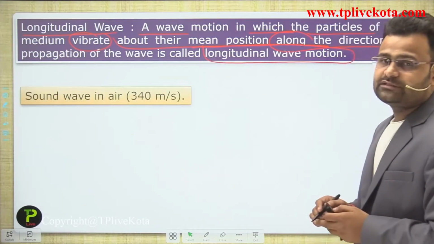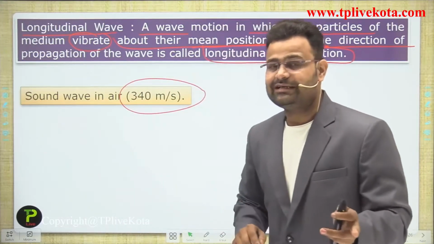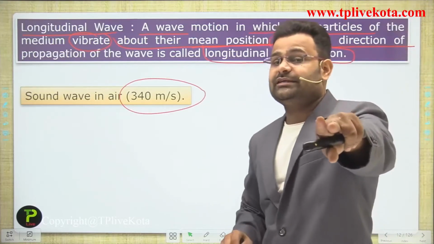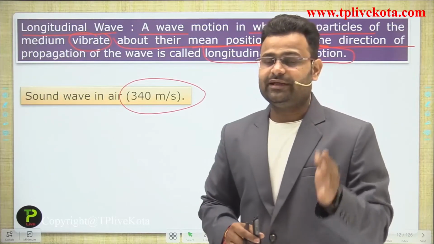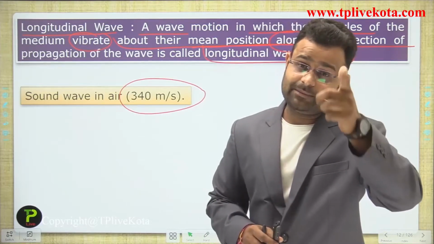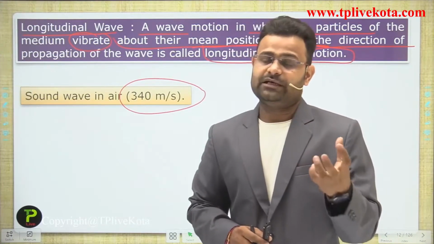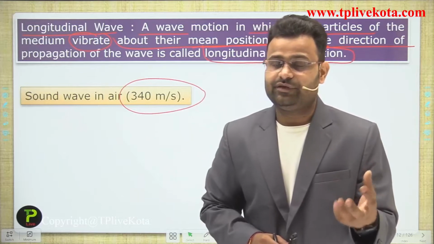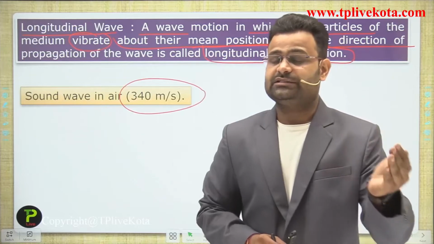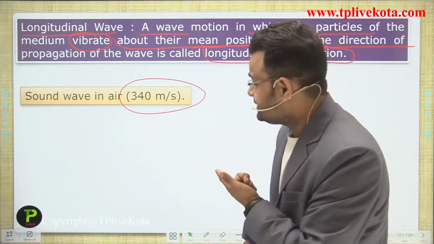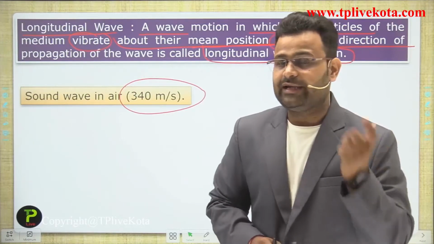The speed of sound is 340 meters per second, which is much less than 3 × 10^8 meters per second, the speed of light in a vacuum. So the speed of sound is very low compared to light. An example is a rocket: when a rocket blasts in the sky, we see the light very fast, but we hear the sound after some seconds. The reason is that the speed of sound is less than the speed of light.